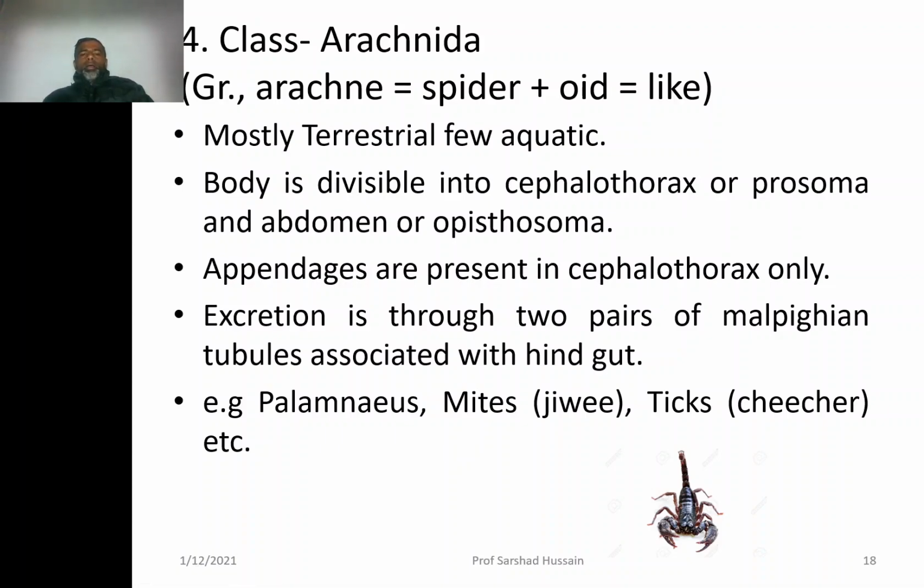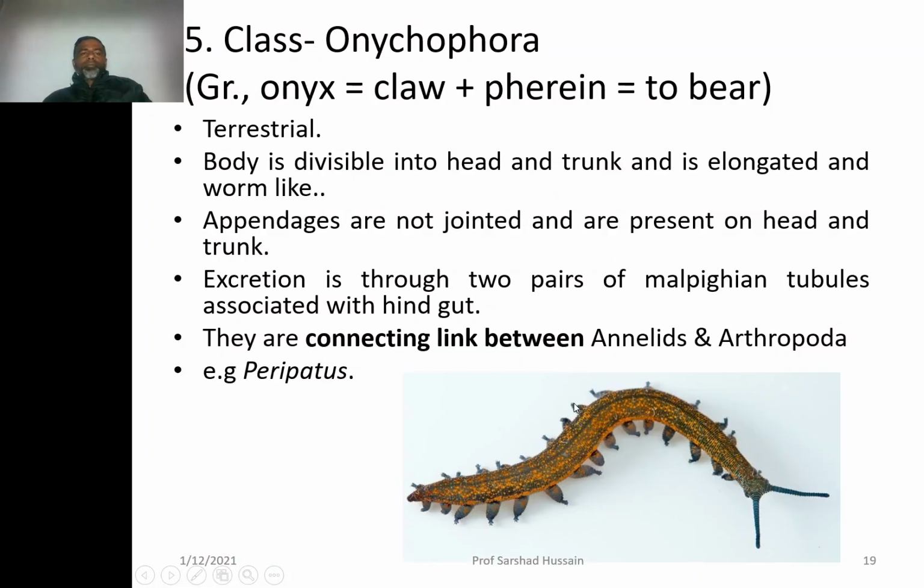In our local language, mites are called jivi, and ticks are called chichar. You must ask your parents what is chichar, what is jivi. It is normally present on sheep and other animals. The jivi is normally present in poultry.